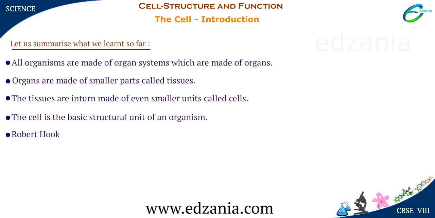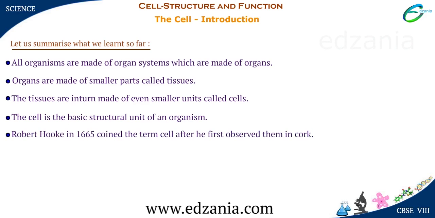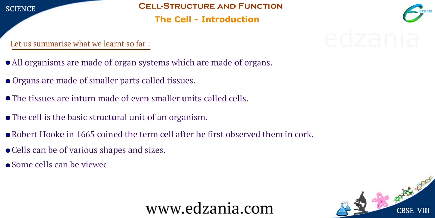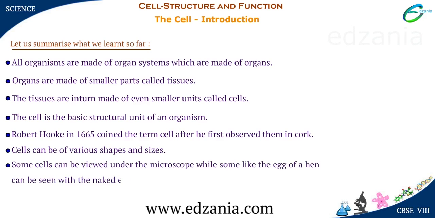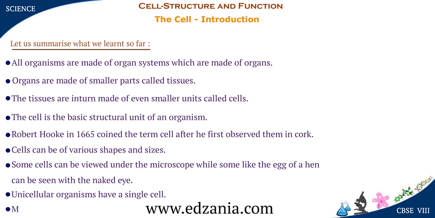Robert Hooke in 1665 coined the term cell after he first observed them in cork. Cells can be of various shapes and sizes. Some cells can be viewed under the microscope, while some, like the egg of a hen, can be seen with the naked eye. Unicellular organisms have a single cell. Multicellular organisms have many cells.